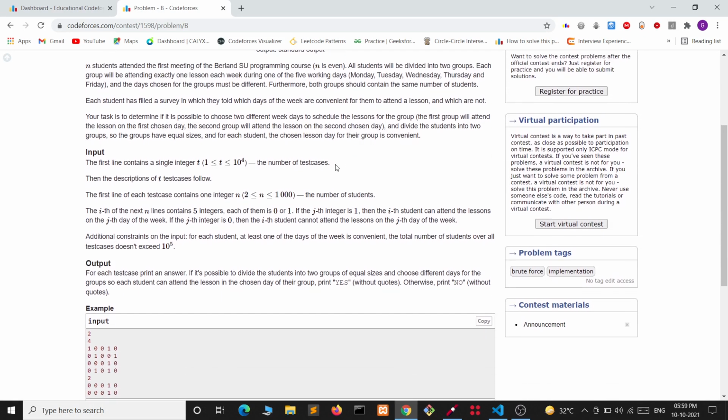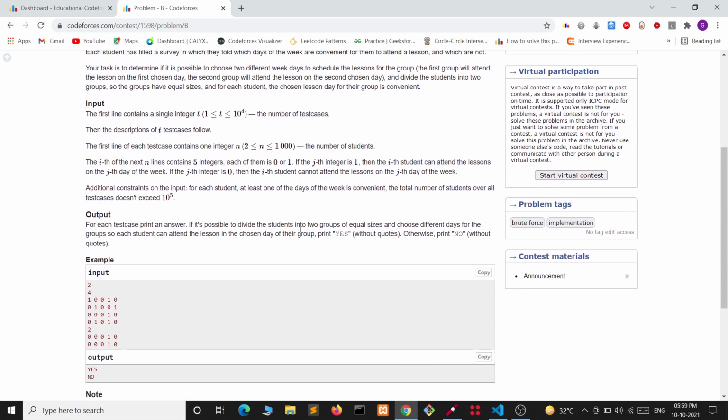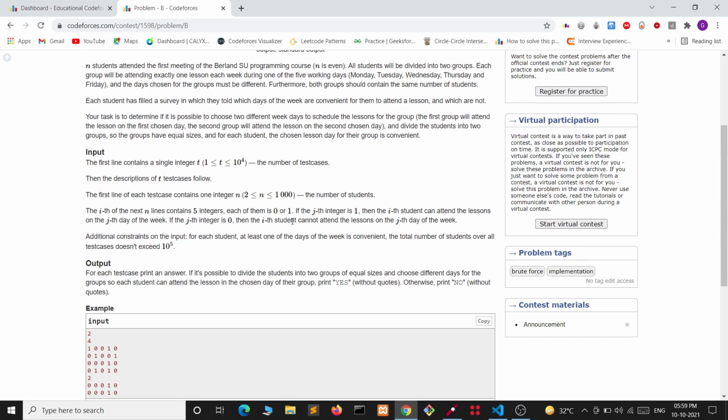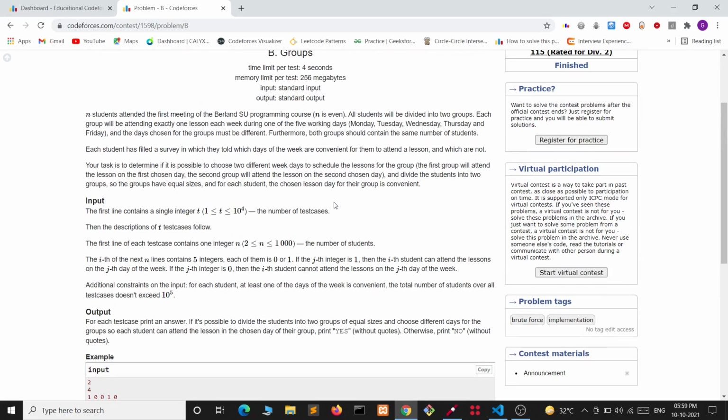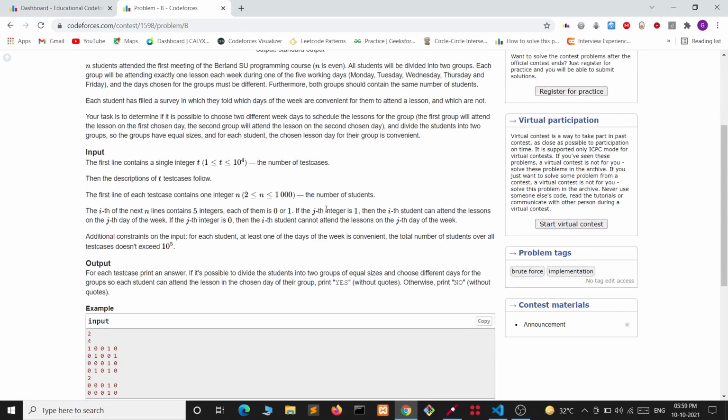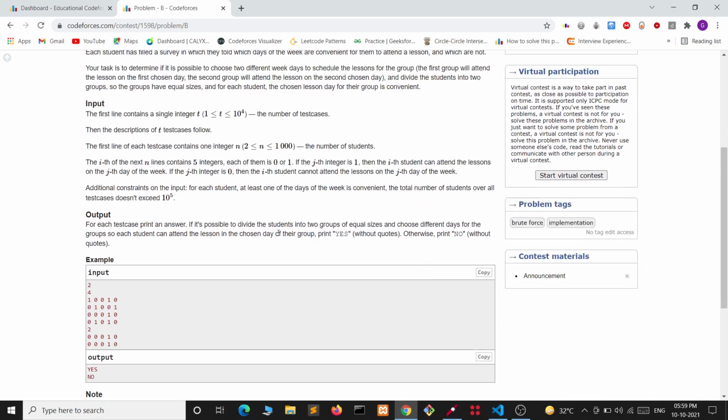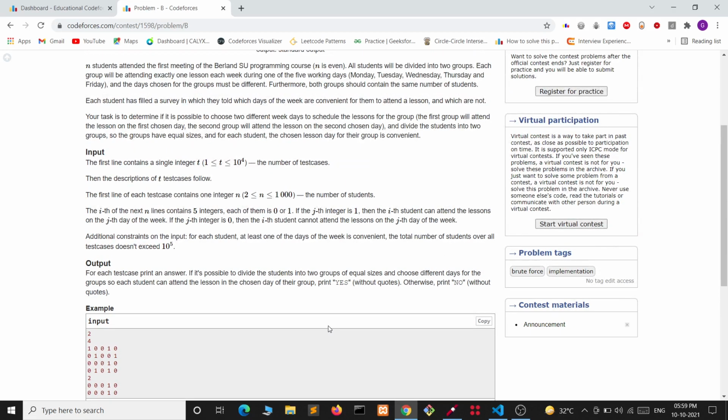We are given the data in the form of an n cross 5 grid, and each element of the grid can be 0 or 1. If it is 0, then the ith student does not want to attend the class on the jth day, and if it is 1, then the ith student wants to attend class on the jth day.